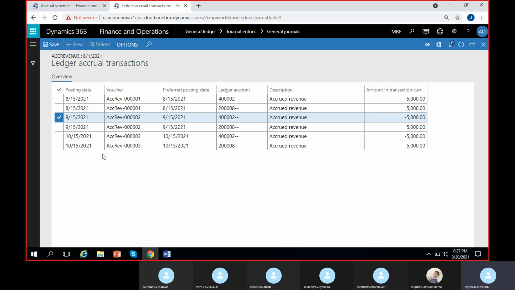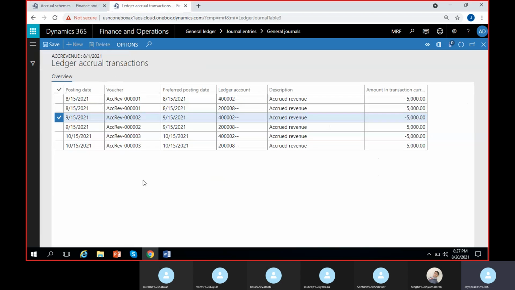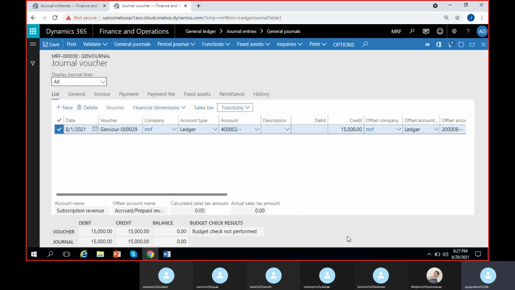What we have to notice is, since we have selected new voucher for each transaction, you can see a new voucher for each transaction here. And I can see correct amounts. I can go back, then click on OK here. If I click on OK, this scheme will be applied to the journal that we're going to post.